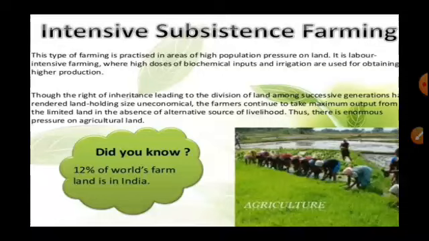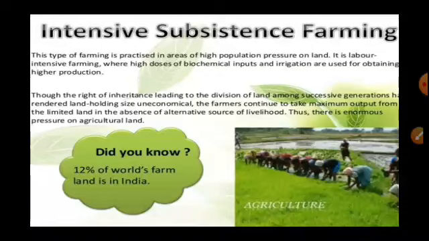Though the right of inheritance leads to the division of land among successive generations, keeping the landholding size uneconomical, the farmers continue to take maximum output from their limited land in the absence of an alternative source of livelihood. Thus, there is enormous pressure on agricultural land, because they feed a large number of people.